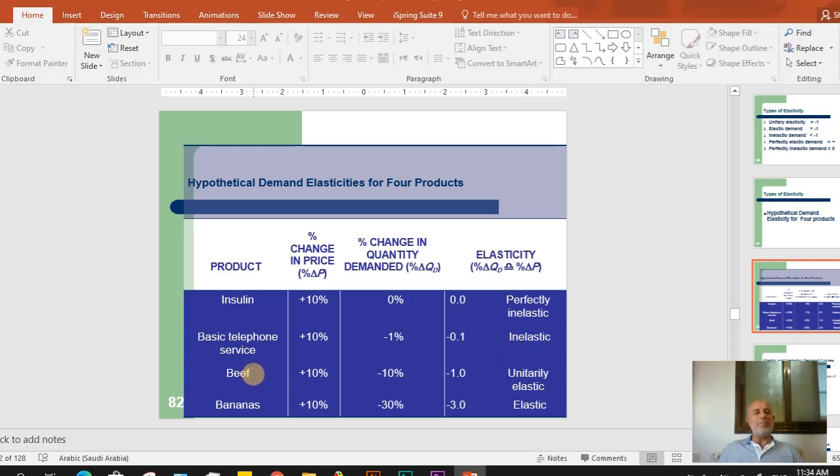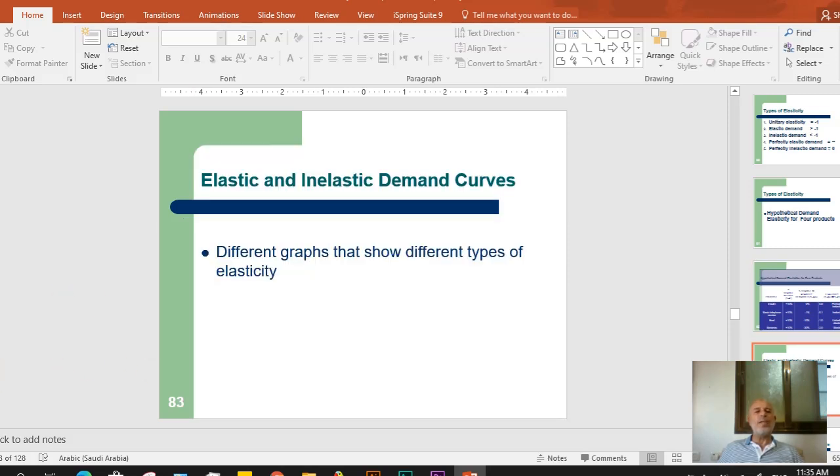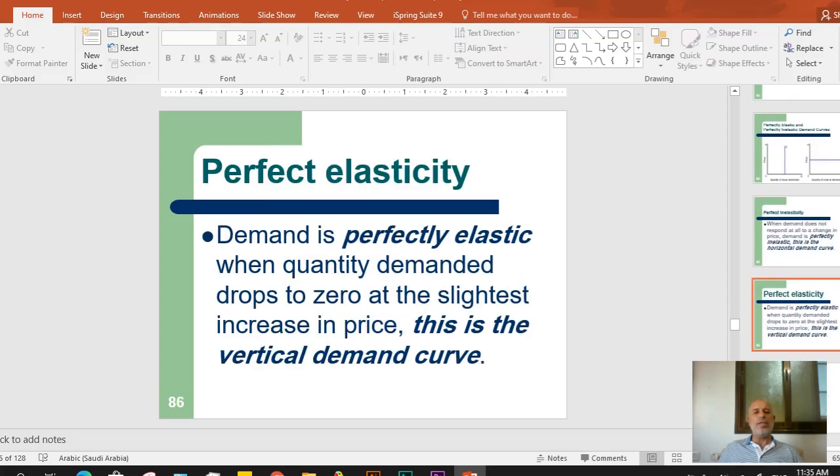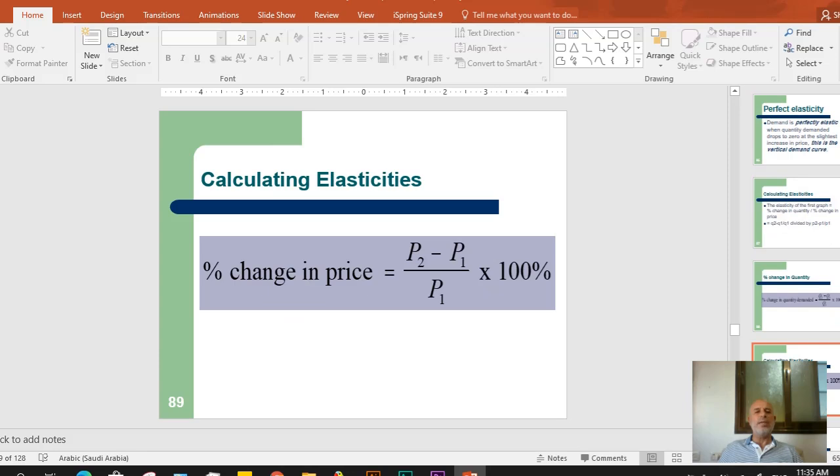The beef meat: if the price increased 10% and the quantity decreased 10%, the elasticity equals minus 1. So this is the unitary elasticity, unit elasticity for normal goods. And here banana: if the price increased 10% and the quantity decreased 30%, elasticity equals minus 3. This is the elastic demand. So all slides that came after that are just for more explanation for the student, and we explained all these before.